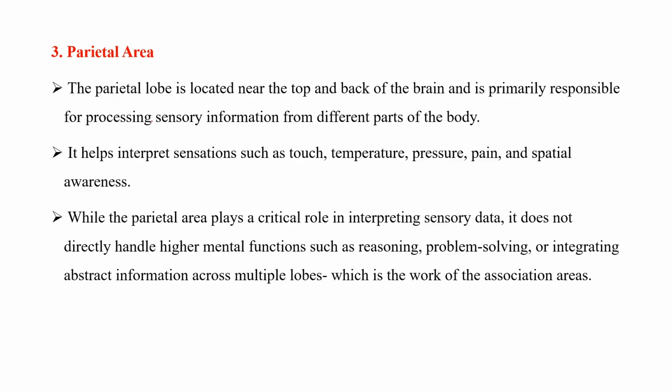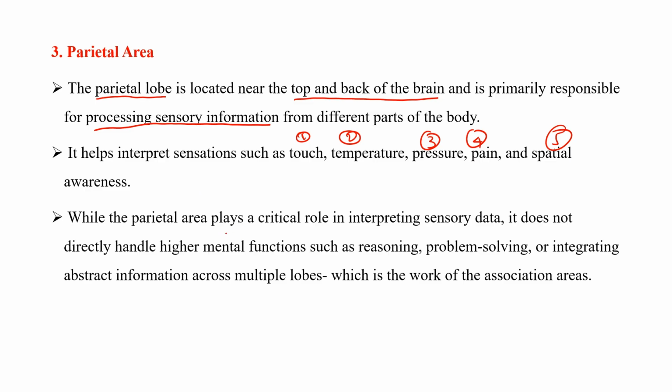The parietal area is basically a lobe. There are four lobes in the brain, and one among them is the parietal lobe, which is located near the top and back of the brain. Its primary responsibility is to process sensory information from different parts of the body. This helps in interpreting sensations such as touch, temperature, pressure, pain, and spatial awareness, from all parts of our body.